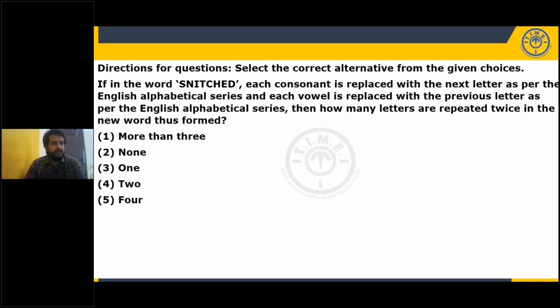Here is the question. If in the word SNITCHED, each consonant is replaced by the next letter as per the English alphabetical series, and each vowel is replaced with the previous letter as per English alphabetical series, then how many letters are repeated twice in the new word thus formed? We need to identify the letters.